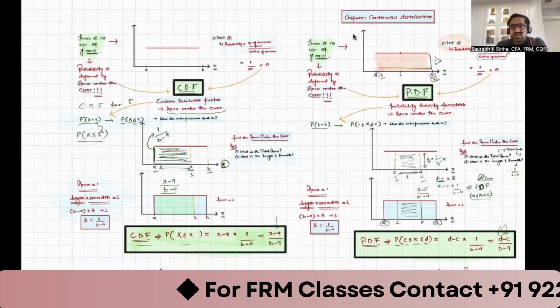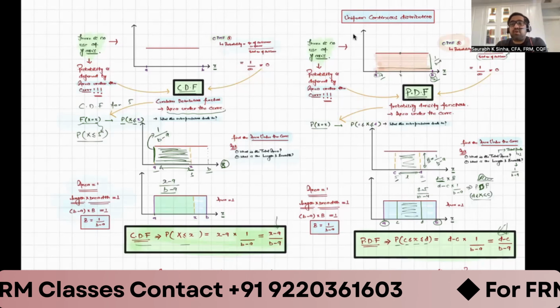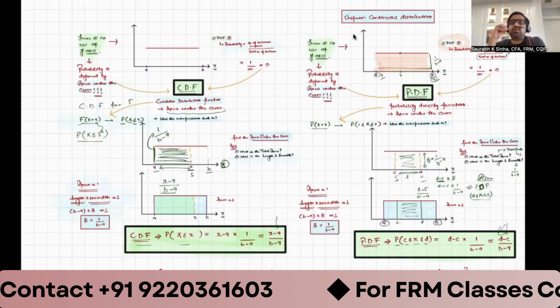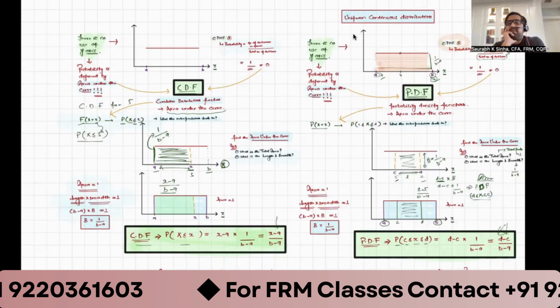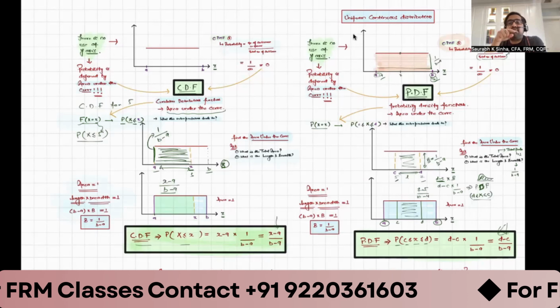Okay. So in the next session, we will talk about how to find mean and variance for uniform continuous distribution. Those students who are just interested in mugging up the formula of mean and variance can do that. But in the next session, we'll try to derive mean and variance for uniform continuous distribution.